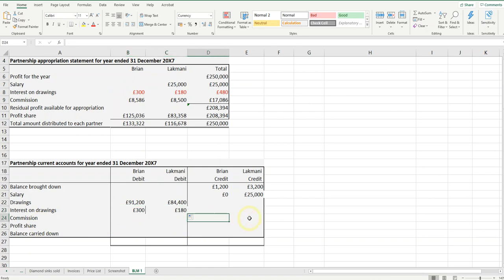And then over to do the commission. And that's it, we've got everything. Oh no, we haven't got the profit share, have we? So be careful, pick up the profit share, not the total.